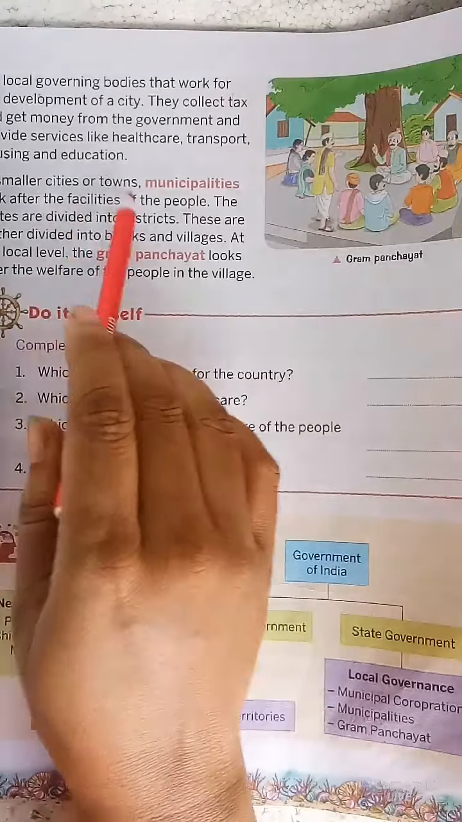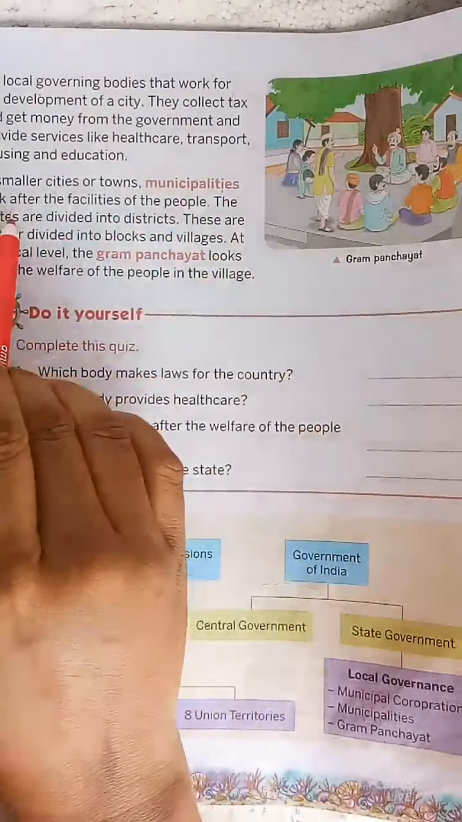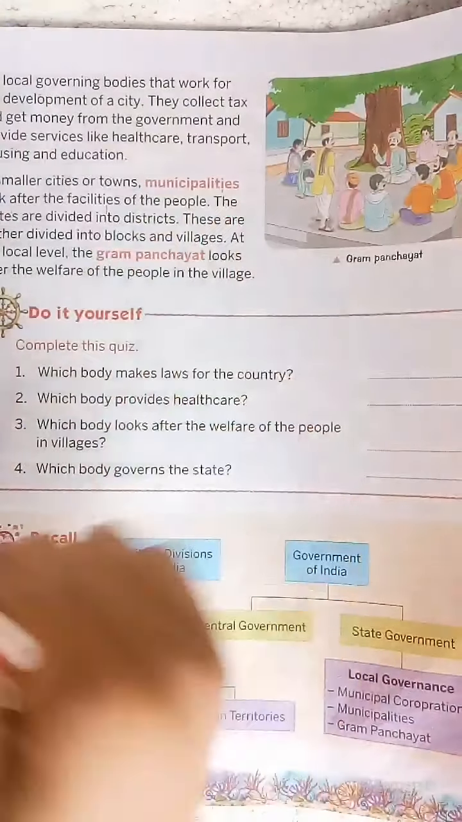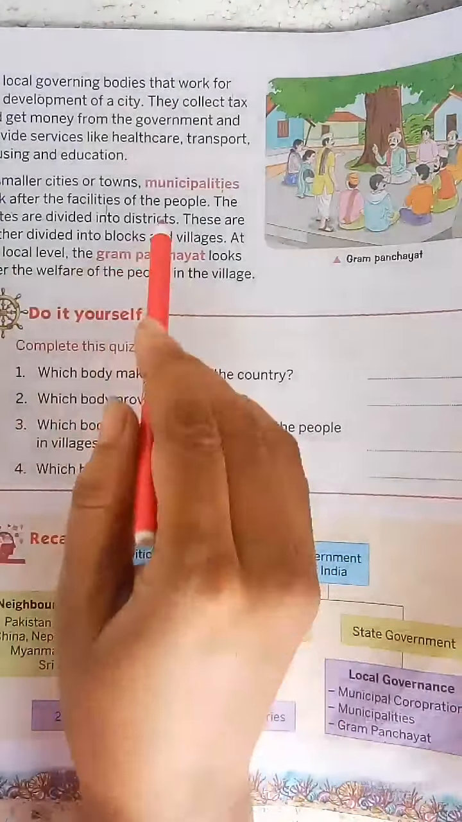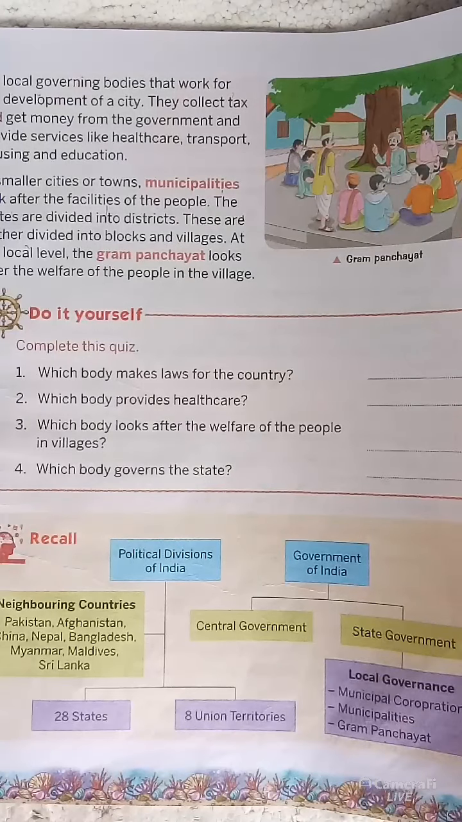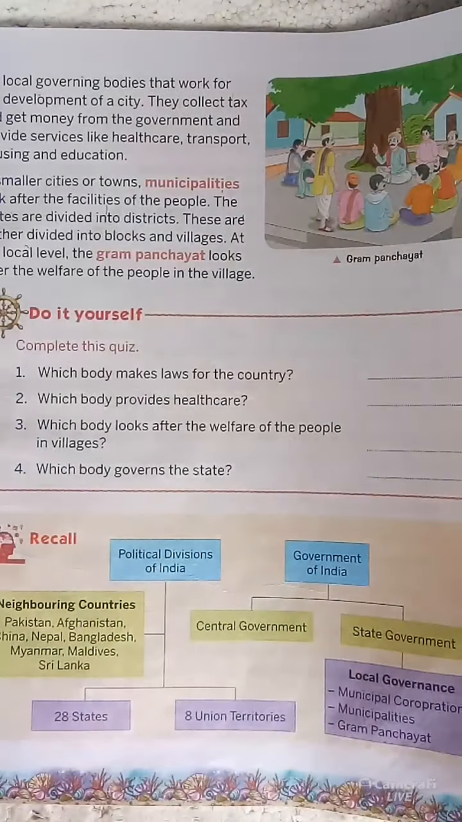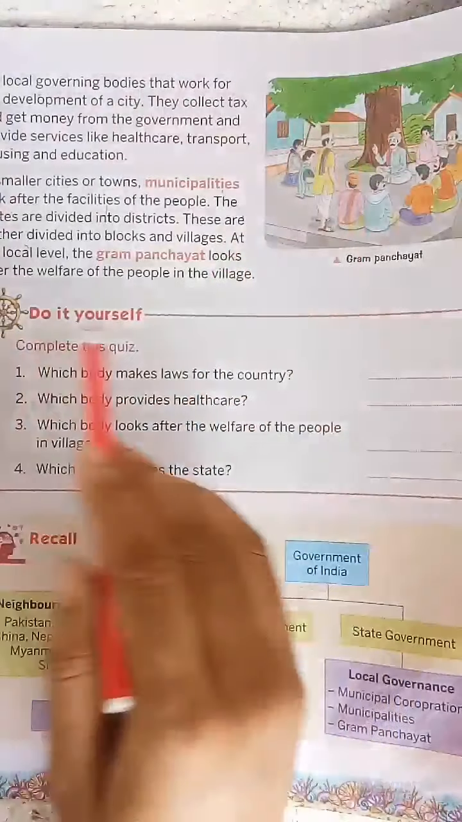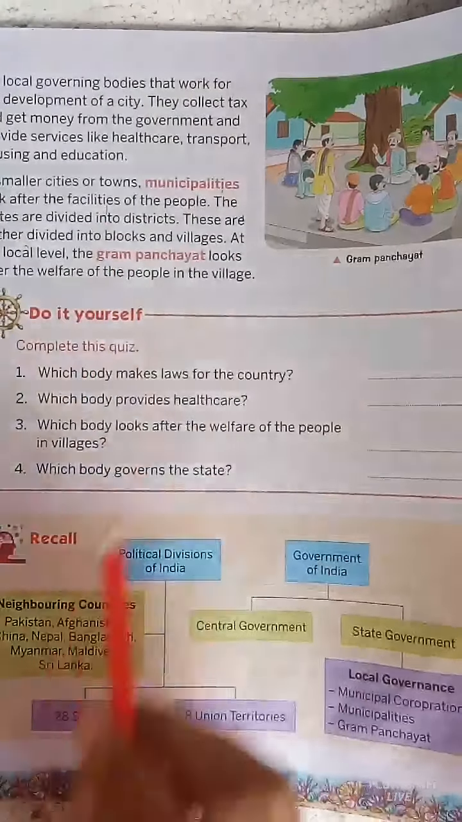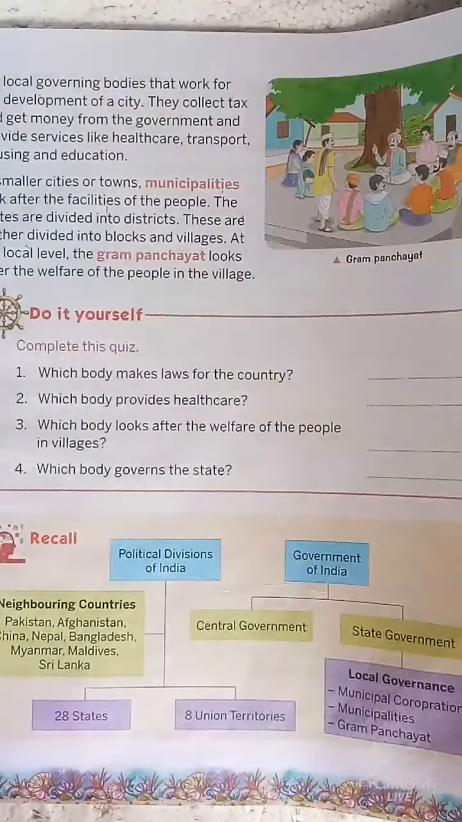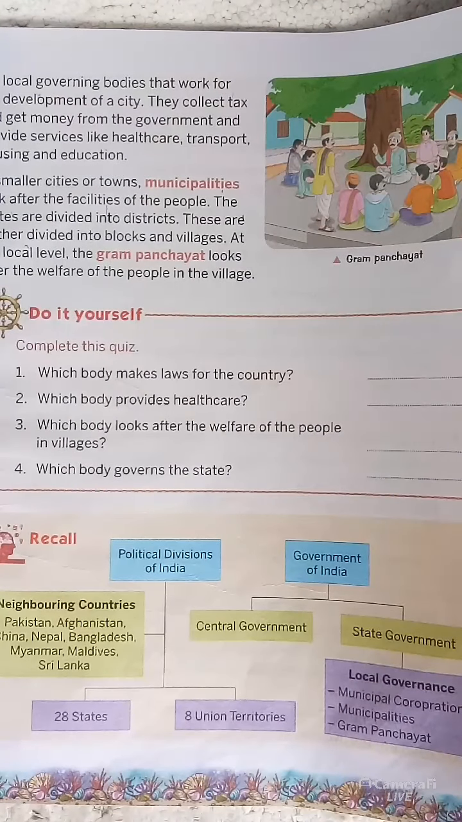In smaller cities or towns, municipalities look after the facilities of the people. The states are divided into districts. These are further divided into blocks and villages. Why are they divided into districts, blocks or villages? Because if the population is very large, they divide again into blocks or villages. At the local level, the Gram Panchayat looks after the welfare of the people in the village.